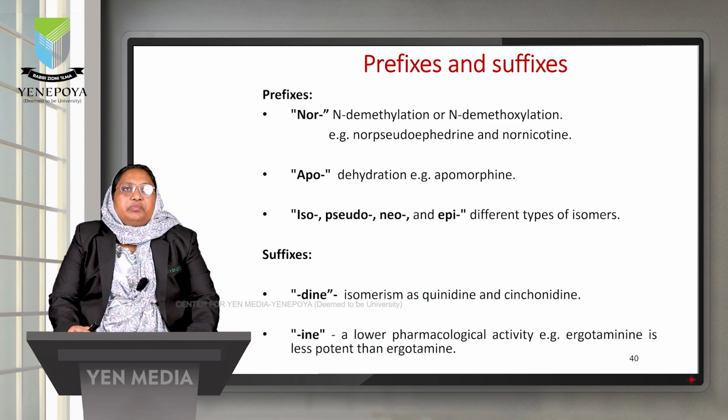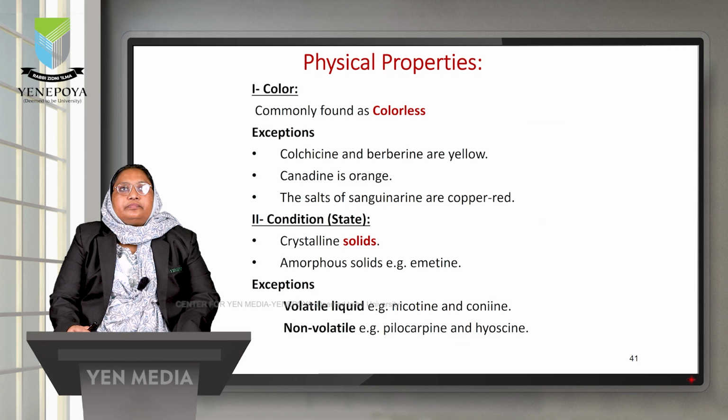Different suffixes can also be used to name the alkaloids, like -dine can be used to keep the name between isomers. So quinine, its isomer is quinidine. Cinchonine, its isomer is cinchonidine. And -ine sometimes is used to show lower pharmacological activity of an alkaloid. So if ergotamine is the less potent ergot alkaloid, it can be called ergotaminine.